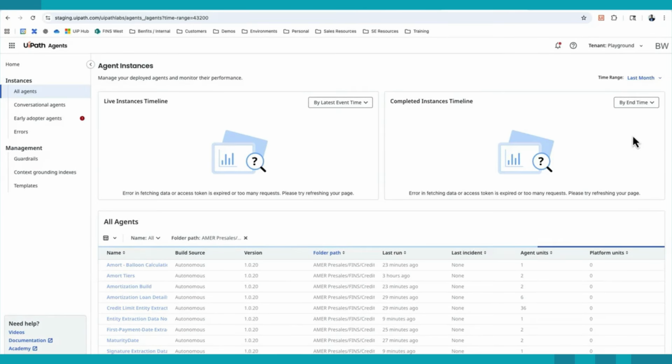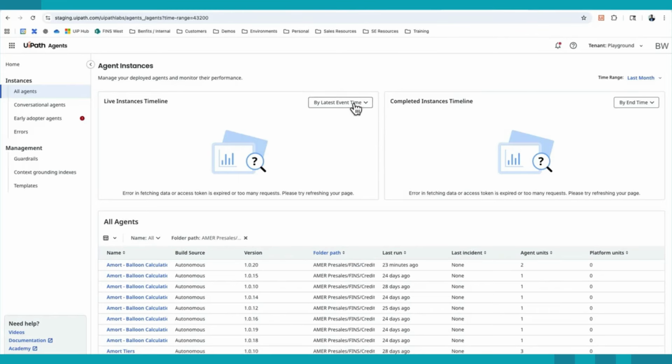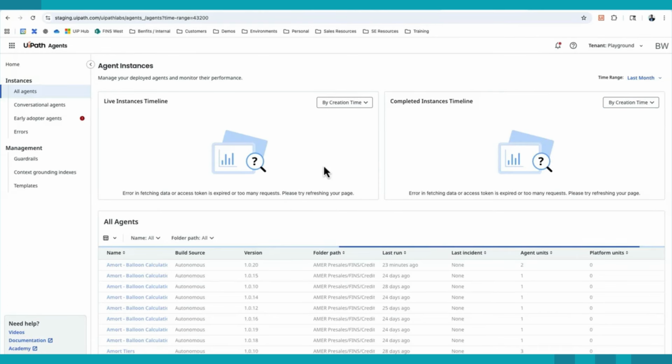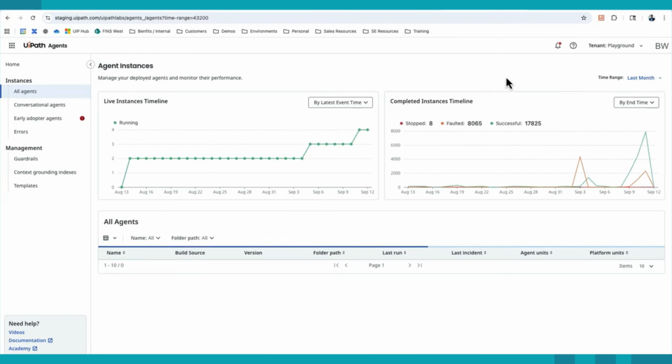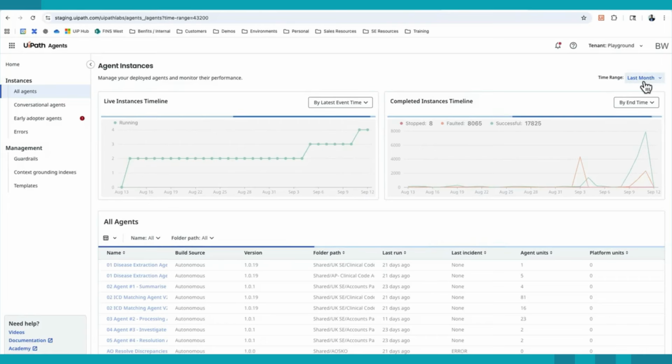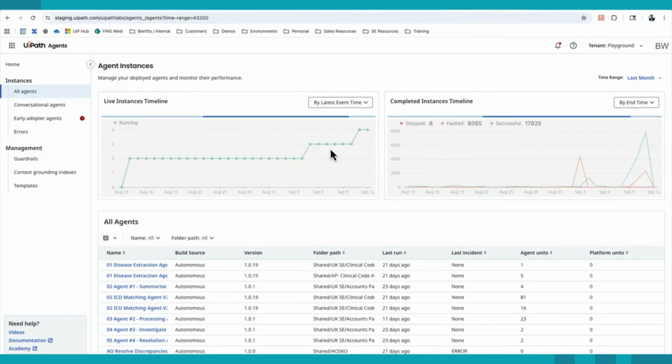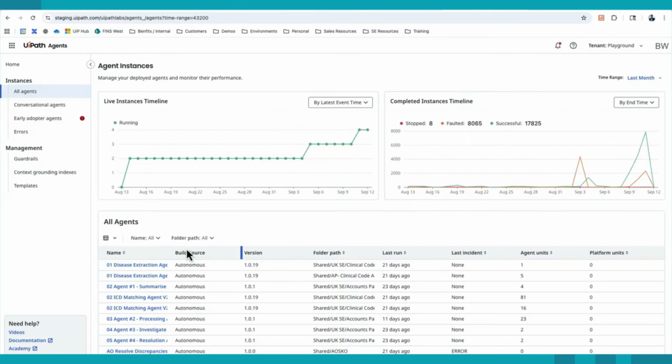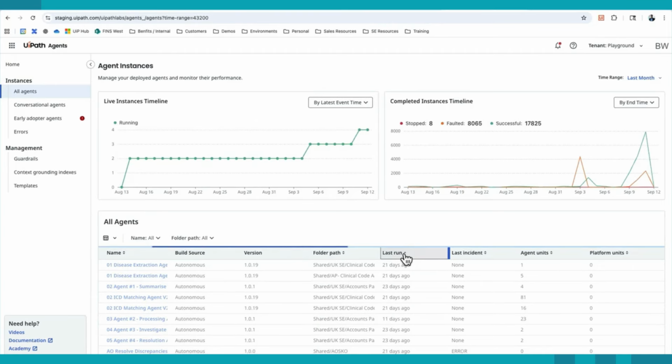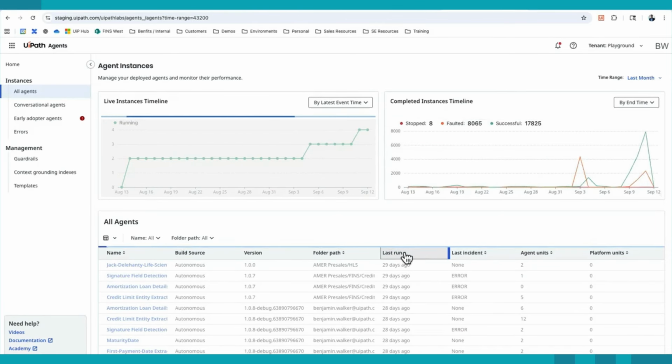I'll go here into the last month and look at the by creation time view and be able to pull up relevant information there as well. Lastly, so here when I go into the last month view, I could see all of the dashboard analytics. I can specify this based on the folder path, filter it by the last run, and see a lot of meaningful information specifically related to my